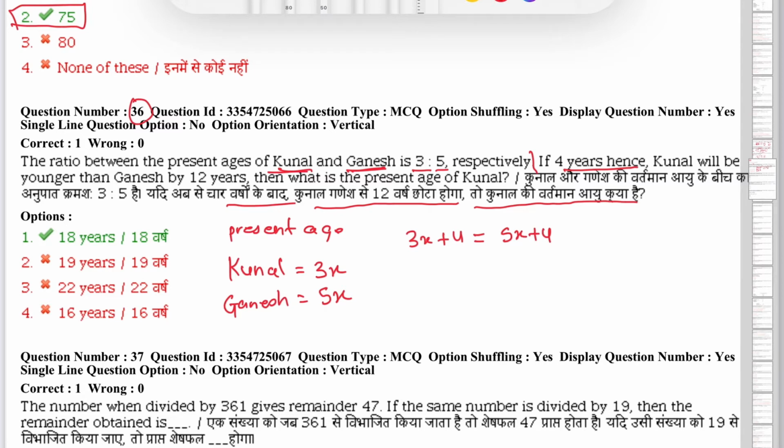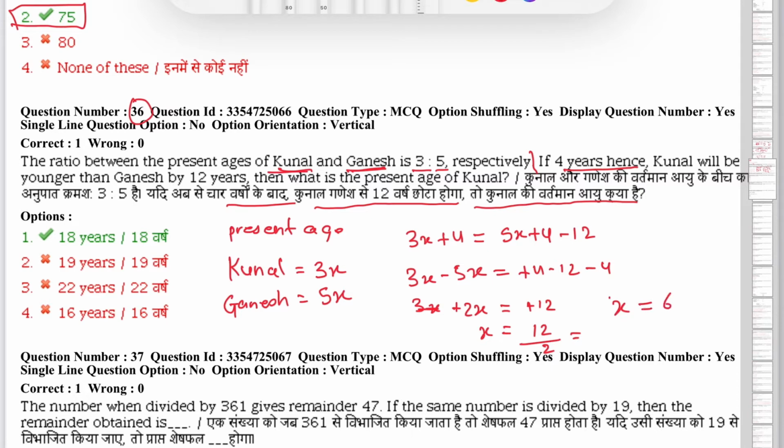Okay, what is given? After 4 year hence Kunal will be younger than Ganesh by 12 years, younger means we can minus it. Okay, very simple. So when we will solve this equation, what will come is 3x minus 5x is equal to plus 4 minus 12 minus 4. Okay, so when we will further solve it, what we will get is minus 2x over here, and here what we will get is minus 8 and minus 12. Okay, so minus 2 minus will cancel. x is equal to 12 upon 2, which is x is equal to 6 years.